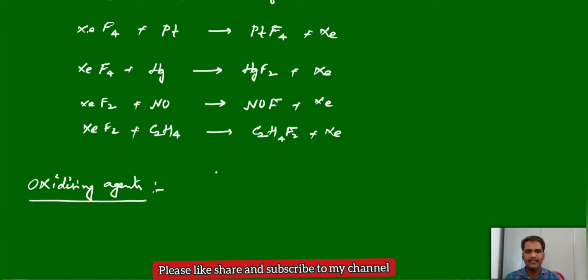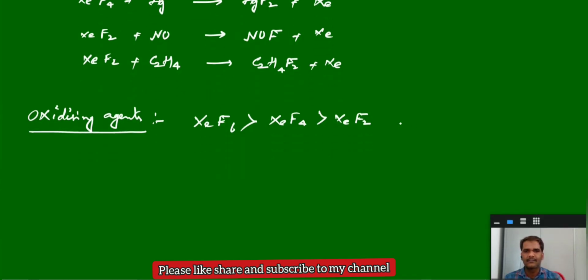Again, the oxidizing power of these xenon fluorides, not halogens, follows this order: xenon hexafluoride, in the same trend, then xenon tetrafluoride and xenon difluoride. Because all these xenon fluorides want to become elemental xenon, zero oxidation state, a stable electronic configuration. Anyhow, these are unstable in nature. So, from a higher oxidation state to the zero oxidation state. Here xenon is in the plus 6 oxidation state. So, plus 6 to 0, that is why it is a strong oxidizing agent.